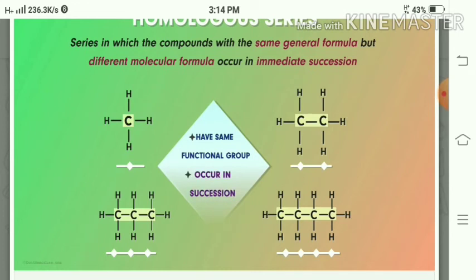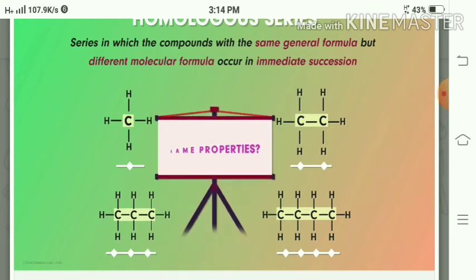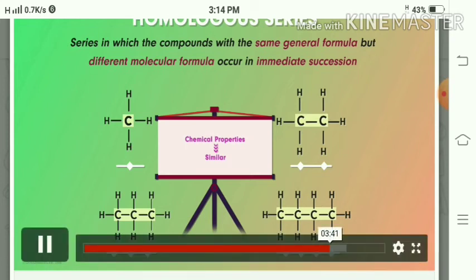They have the same general formula, the same functional group and occur in succession, that are all called series compounds, that is a homologous series, and they have the same properties. They have the same chemical properties also.